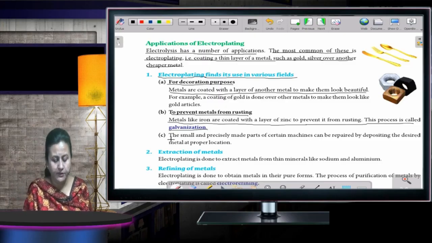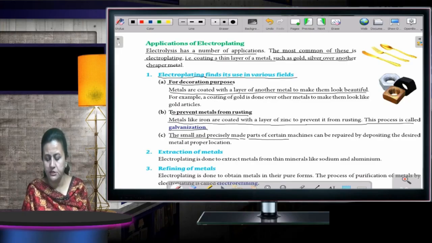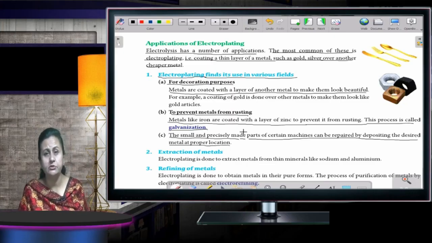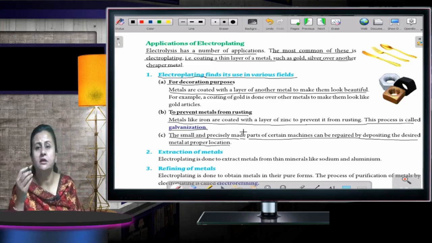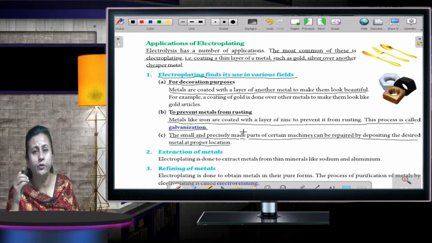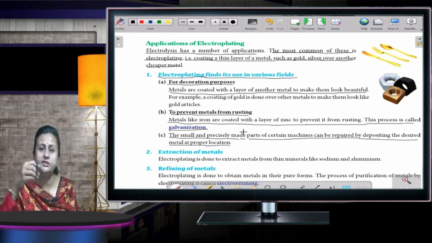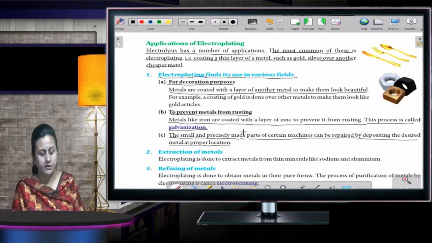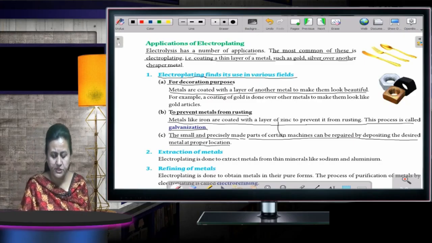Now, small and precise steel parts of certain machines can be repaired by depositing the desired metal at the proper location. Machinery is used, and many times damage occurs. So with the help of electroplating, you can just work on the part where it is broken. Now, extraction of metals also. The next one is extraction of metals.